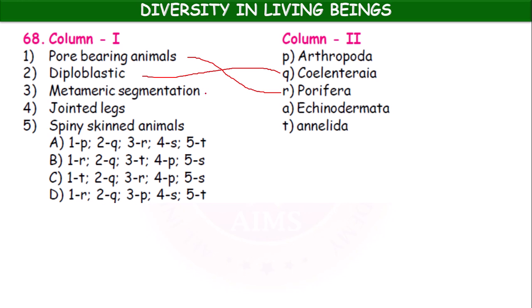Metameric segmentation, you can see in arthropods. Okay, you can see in Annelida. Okay, jointed legs arthropoda. Okay, then spiny skinned echinodermata. Okay, 1R, 2Q, 3T, 4P, 5A.